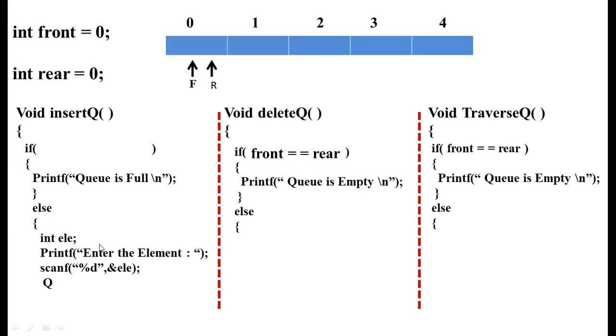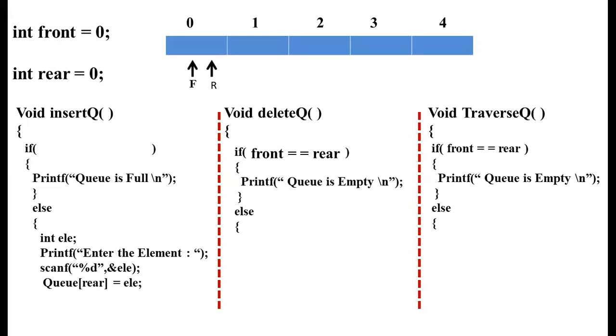Now, whatever element we read needs to be placed into the queue. So queue of rear is equal to ELE, because the insertion operation we cannot do on the front. We need to perform the insertion operation on the rear variable. So here queue of rear is equal to element.